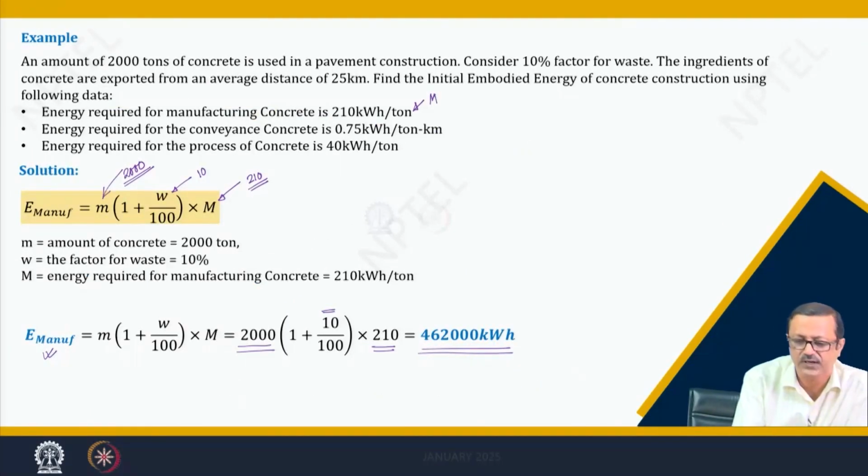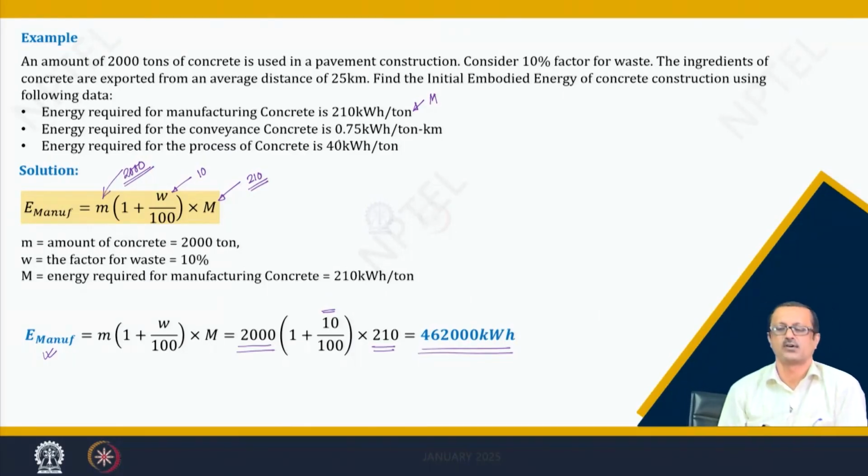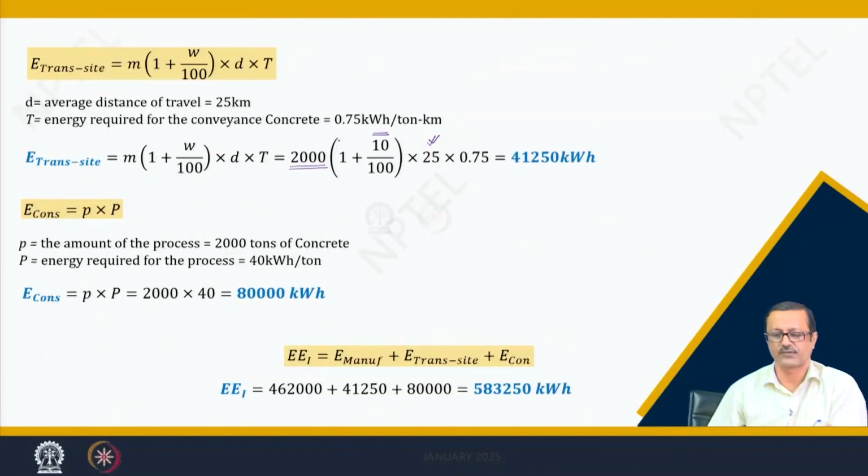The energy required for the conveyance of the concrete is 0.75 kilowatt hour per ton kilometer. So, if you want to transport that concrete material for 1 ton 1 kilometer, you require 0.75 kilowatt hour.